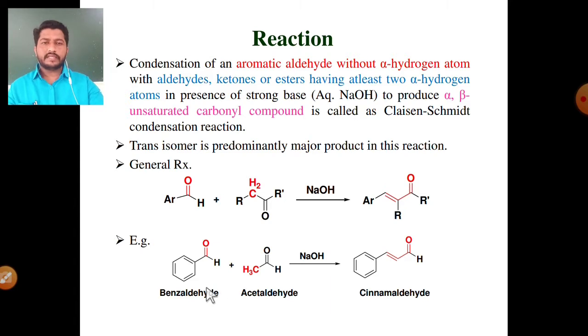See the first example: the aromatic aldehyde benzaldehyde without alpha hydrogen atoms, and acetaldehyde with three alpha hydrogen atoms. The condensation between these two gives cinnamaldehyde, an alpha beta unsaturated aldehyde molecule. This is the product of this reaction: the condensation of benzaldehyde and acetaldehyde in the presence of the strong base NaOH finally gives cinnamaldehyde. This is the first example of the Claisen-Schmidt condensation reaction.